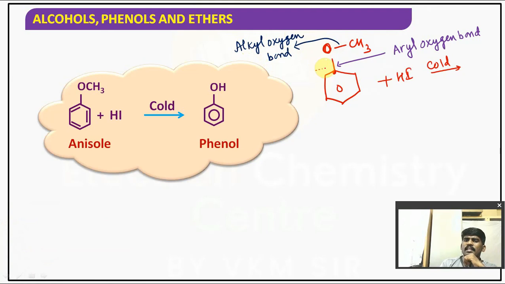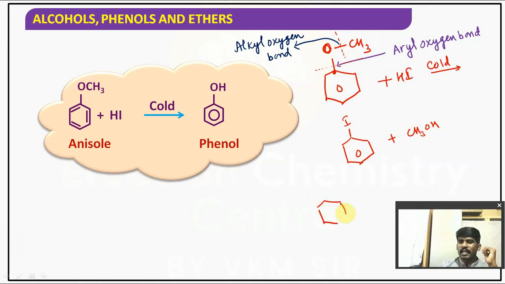If I break this bond, then I will get I minus plus CH3OH. That is one possibility. Another possibility: if I break that bond, I will get OH plus CH3I.